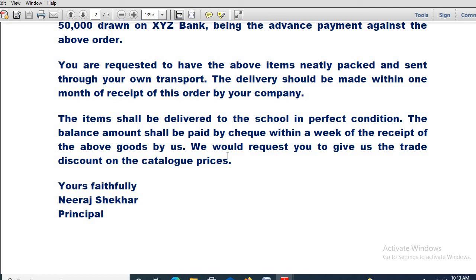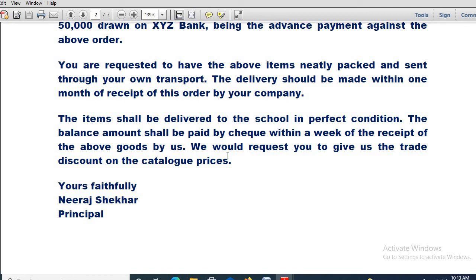So within a week the remaining money will be paid, and it will be paid by check. That one you will clearly mention. And if you want, you can also add one line that it is liable for cancellation if it is not delivered within 1 month. But in that case, dear students, you have to check the word limit, whether the word limit favors you, then mention it.